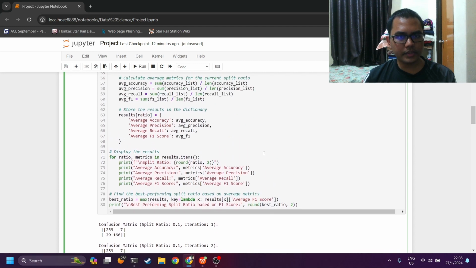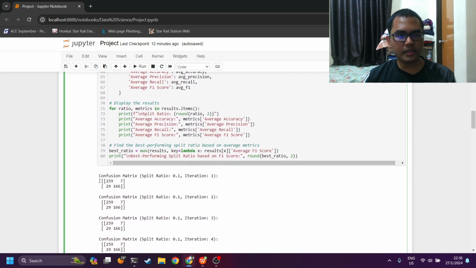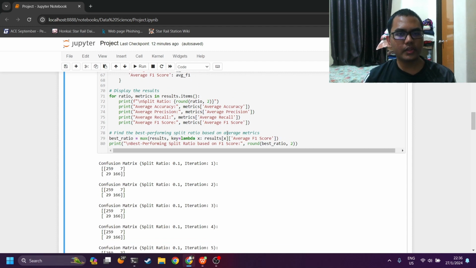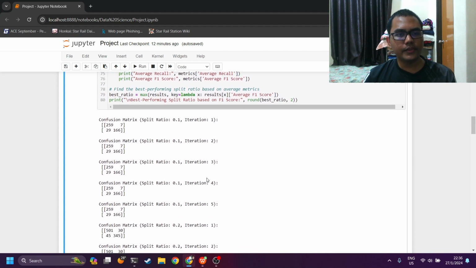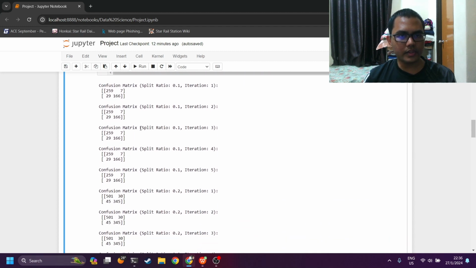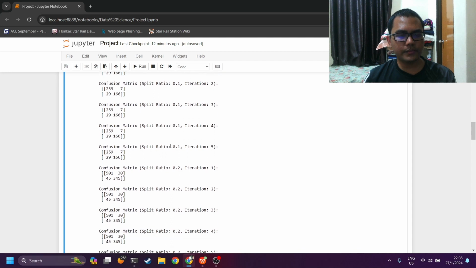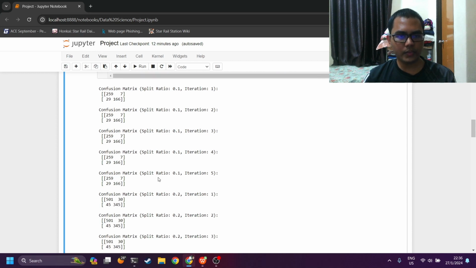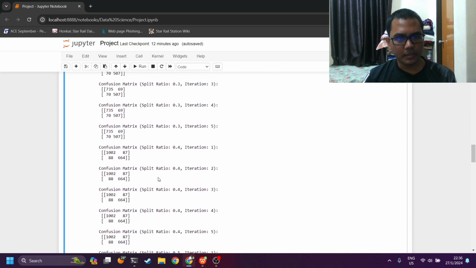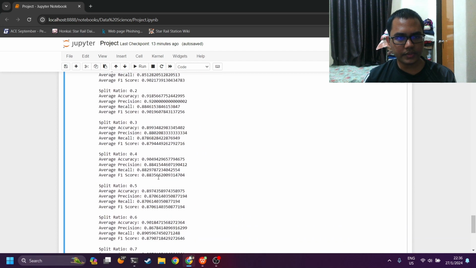So these four metrics derived from the confusion matrix for each model are important for us to judge the performance of the model. This is just the confusion matrix for each iteration, each split ratio. I did this 5 times so we could get the average, but the important results are down here.